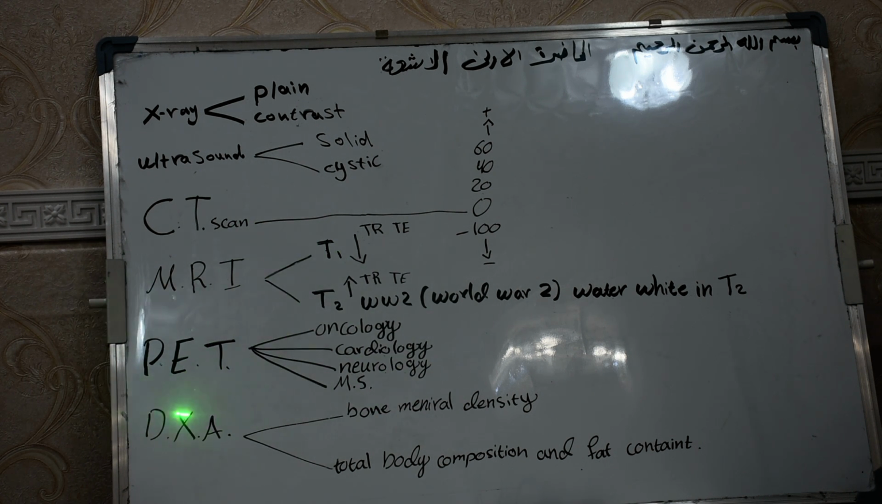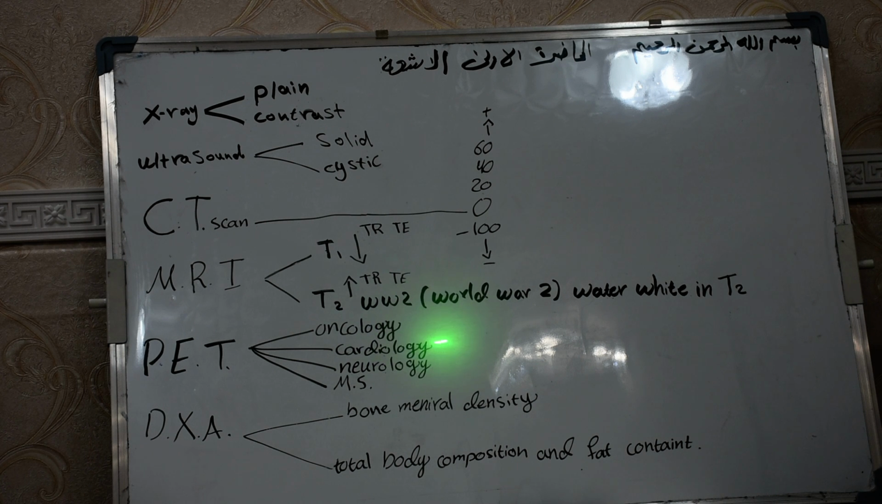The other one is the PET, positron emission tomography. This is new and is nowadays used in our country. It uses a radioisotope, and with this PET we can do many things. First for oncology, cardiology, neurology, and musculoskeletal. The most important one is oncology.